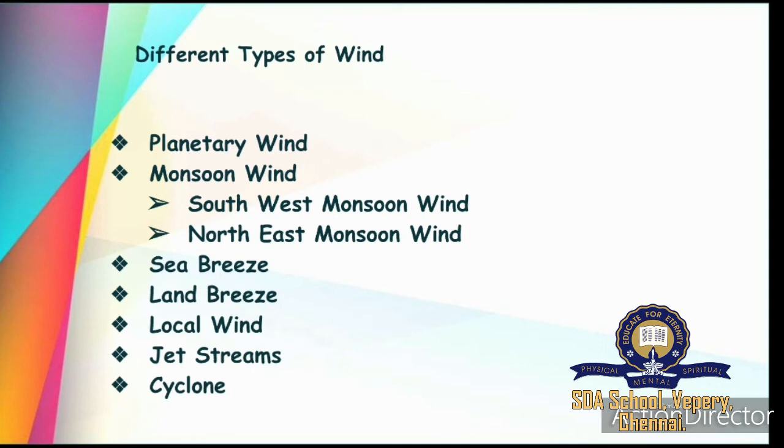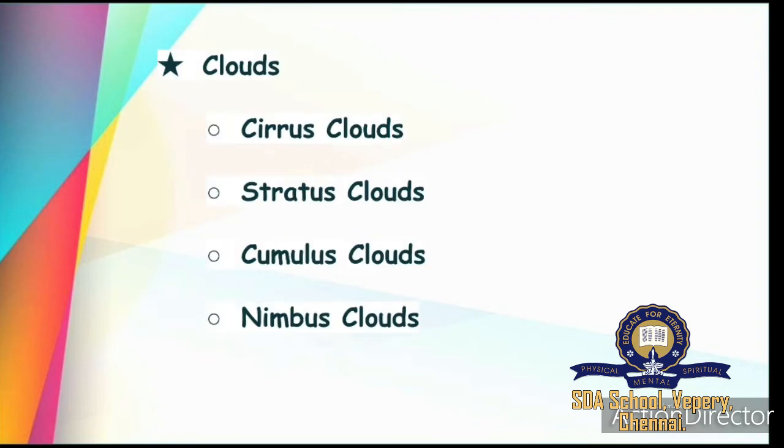This cyclone will give us heavy rainfall. These are the types of wind. What are the types of wind? Planetary wind, monsoon wind, sea breeze, land breeze, local wind, jet streams, cyclones. These are the types. Then we shall study about clouds.